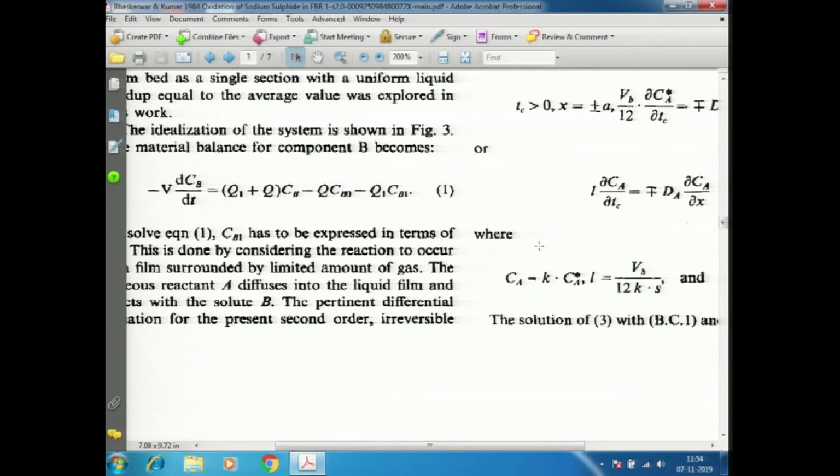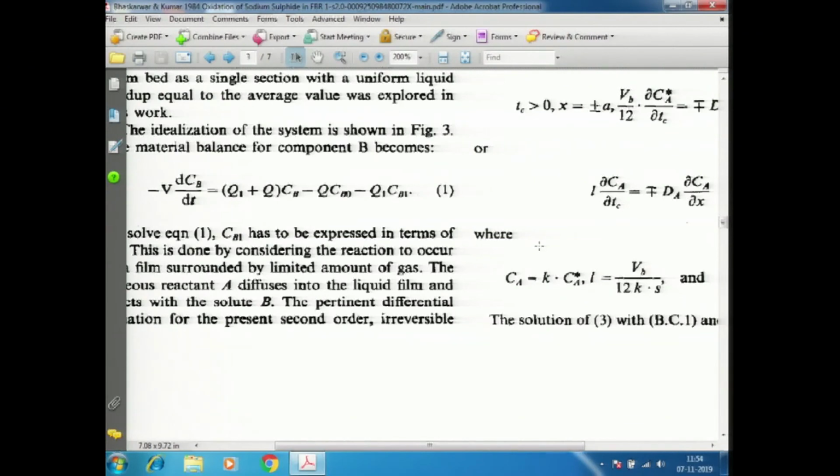In this equation only Cb1 was unknown, we obtained that, we plug in here and then solve this equation with the initial condition that at time 0 the storage section has sodium sulphide concentration equal to Cb0, and once we solve this we have the equation or model to predict sodium sulphide concentration in the storage section as a function of time. When it actually comes to calculation, it does get further complicated, but for the time being I will stop here. I will explain it next time.